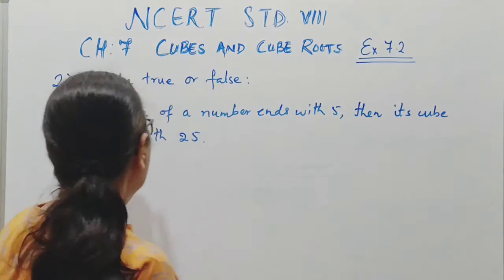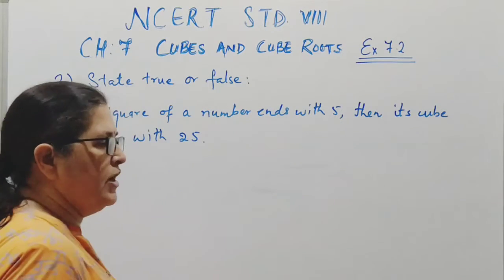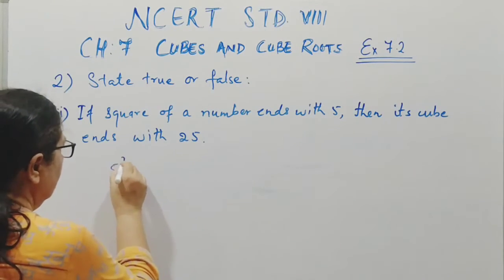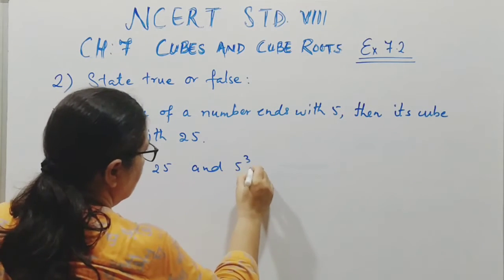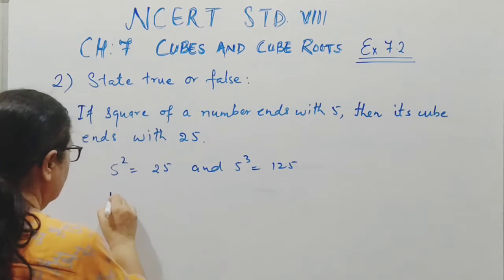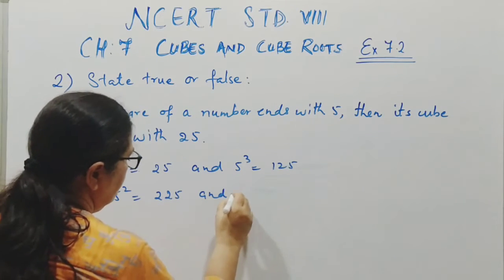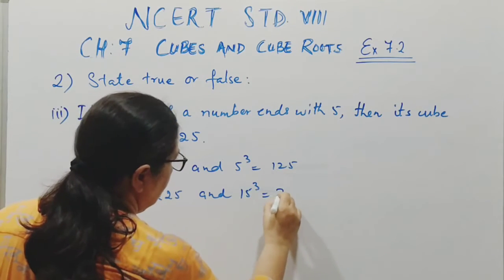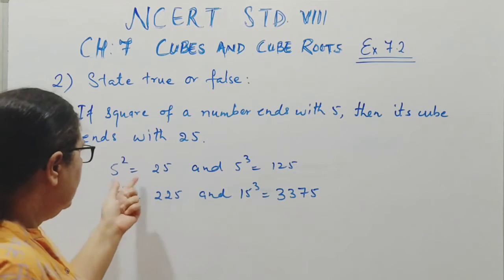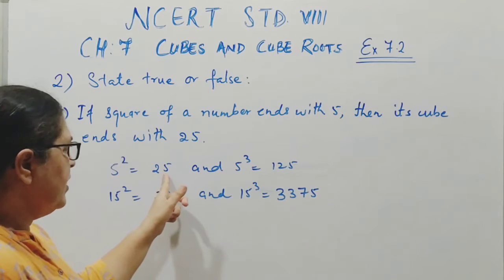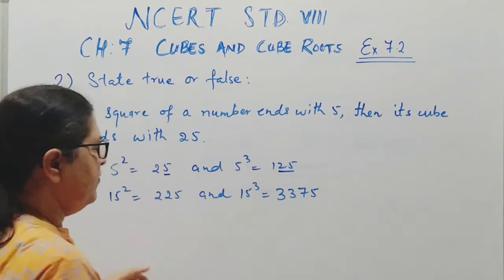Next, number 3. If square of a number ends with 5, then its cube ends with 25. So let us check. Here, square of 5 is 25, that is ending with 5, and its cube is ending with 25.